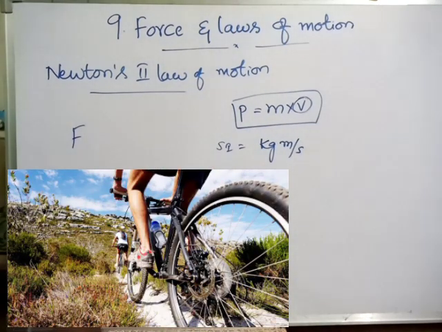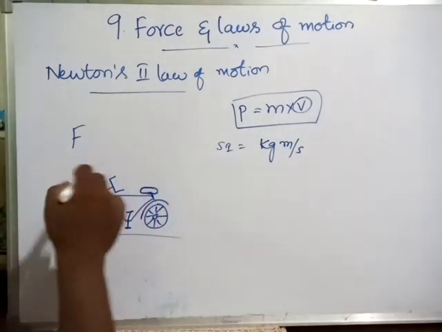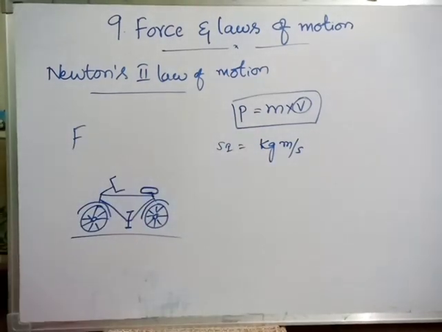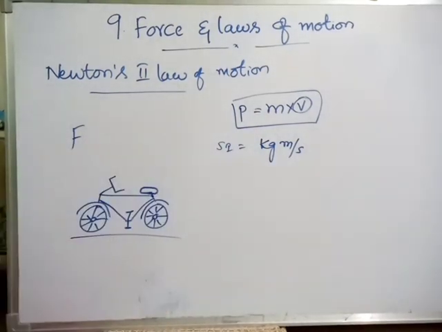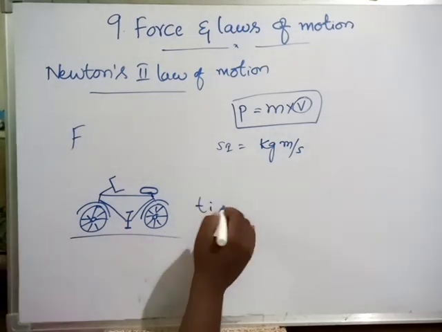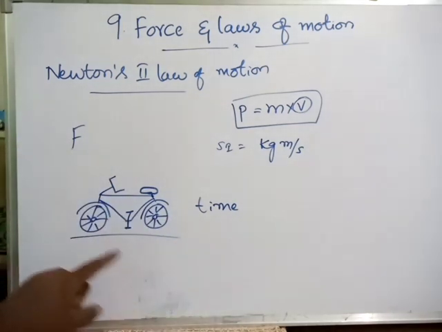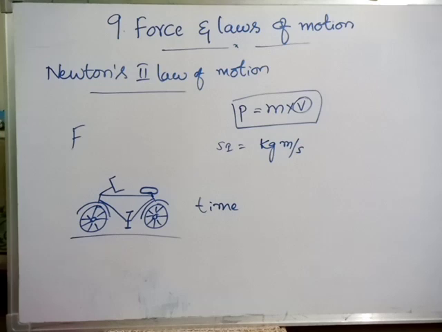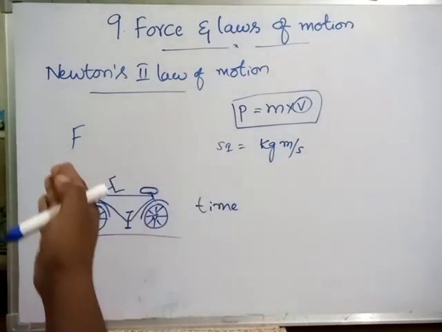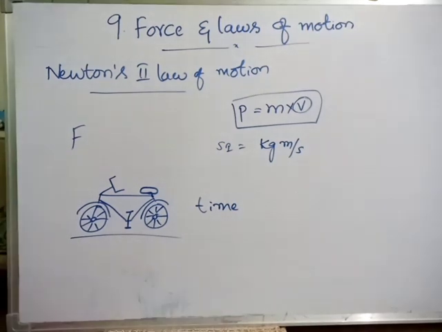So that's why we can relate force with momentum. Not only that, one more thing, time also. If we apply large force for more time, then more momentum. And if you apply for less time only, then there will be less impact.